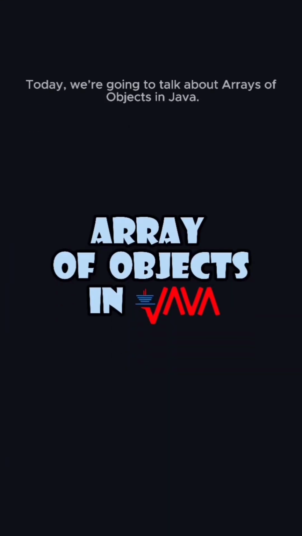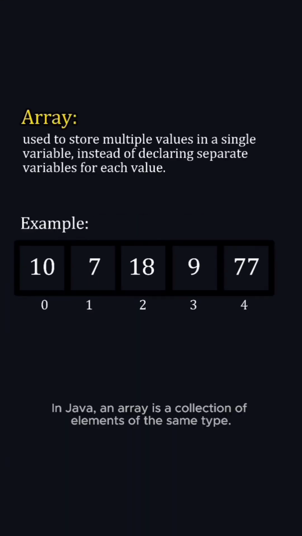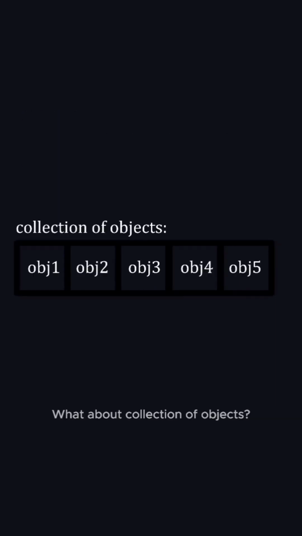Today, we're going to talk about arrays of objects in Java. In Java, an array is a collection of elements of the same type. What about a collection of objects? Let's see how that works.